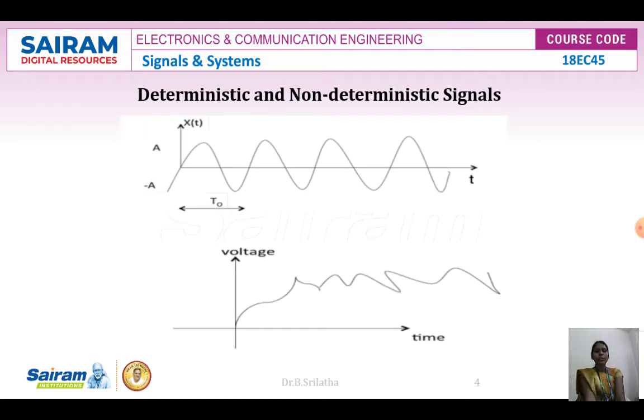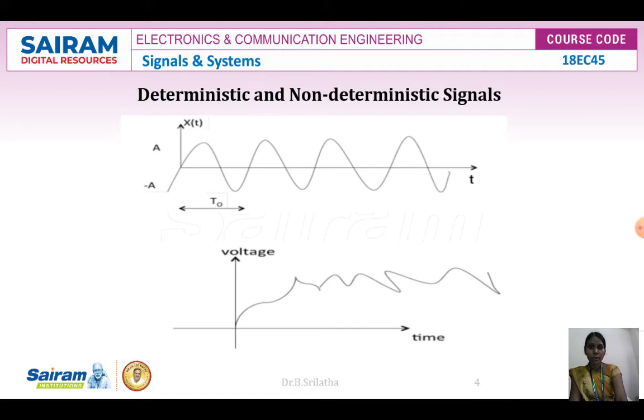Now deterministic and non-deterministic signals. Here you can see an example of a signal that is periodic, continuous with equal time period, so equal variation.